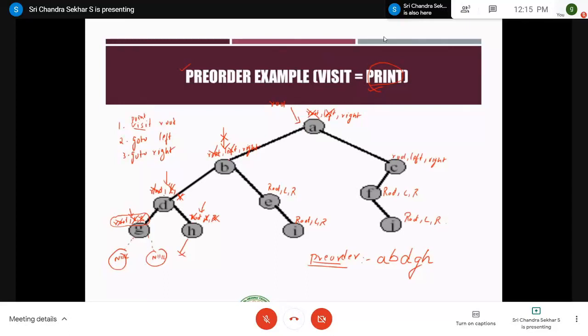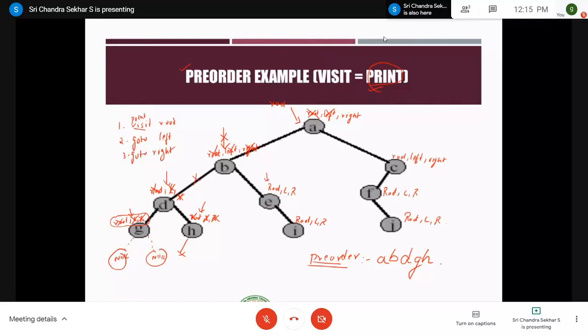Or the parent node. The parent node is completed. Here again you have to go to the parent node of D, which is B. Here also you can observe that two steps have already been completed, that is root is printed and left child is already visited, right? Next you have to go for the third step, that is right. So you cross it off and make the pointer here.